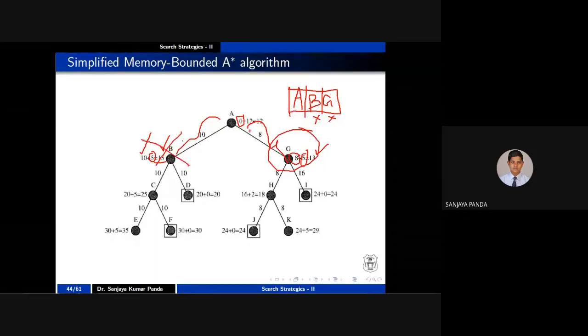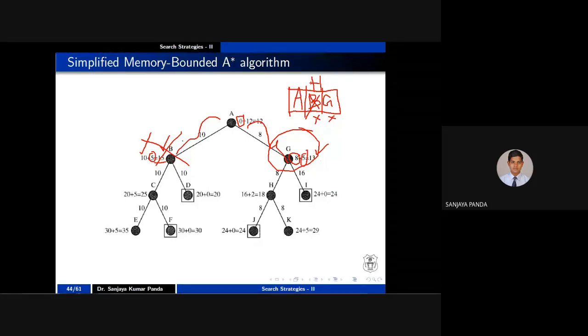So I have to remove B from memory because I have only 3 memory. If memory were infinite, there would be no problem. But as memory is not infinite, in order to proceed further I have to remove someone. So I have removed B and inserted H into my memory.